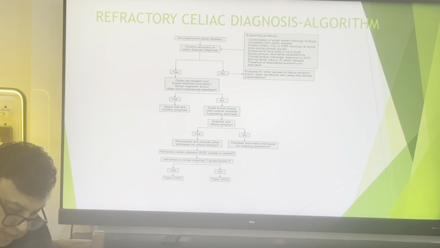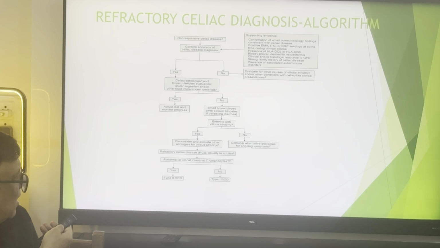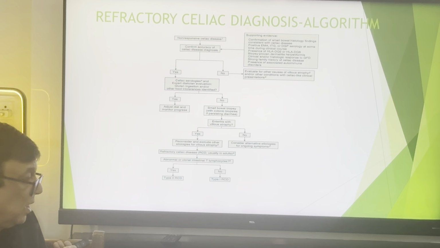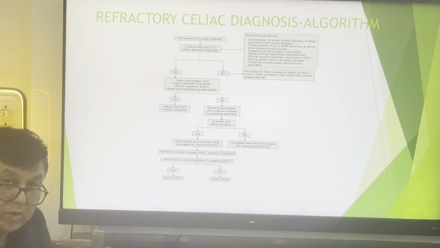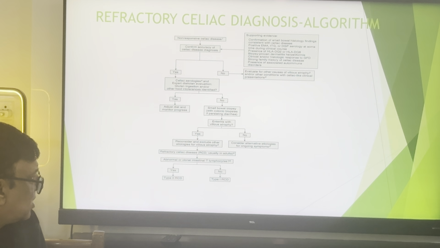Regarding the HLA typing, this is the brief protocol. If non-responsive, first confirm accuracy of the celiac diagnosis. Check serologies, expert dietitian opinion, clinician review, gluten ingestion, and other intolerances identified. If no, then small bowel biopsy with colonic biopsy if persistent diarrhea. So here sometimes you have to take even a colonic biopsy along with a duodenal biopsy. For enteritis with villus atrophy, if yes, reconsider and exclude other mimics of villus atrophy, which we have discussed previously.